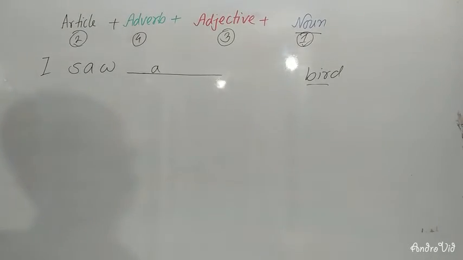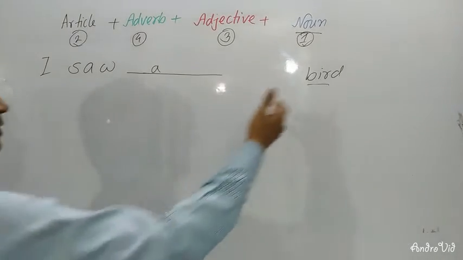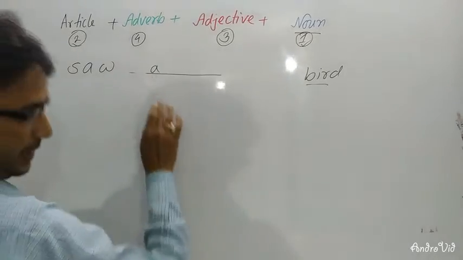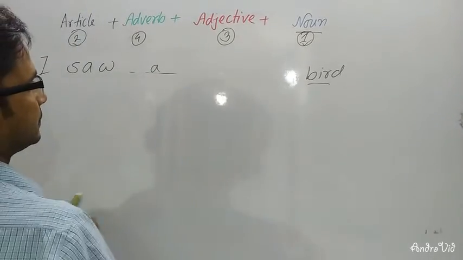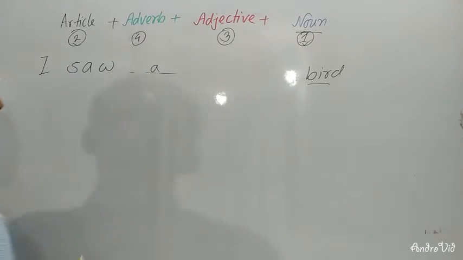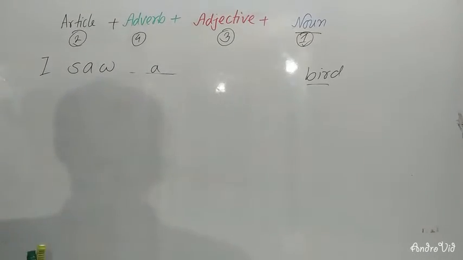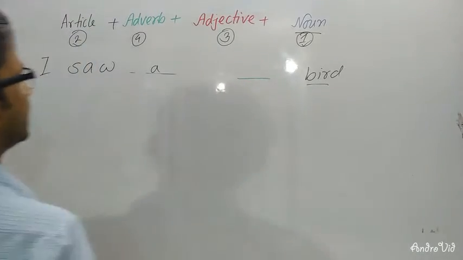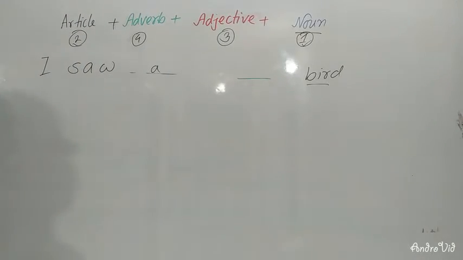If you have a noun and before the noun there is a blank, then you will have to use an article. And after the article, if you have any blank, what will you write? You will have to write an adjective.